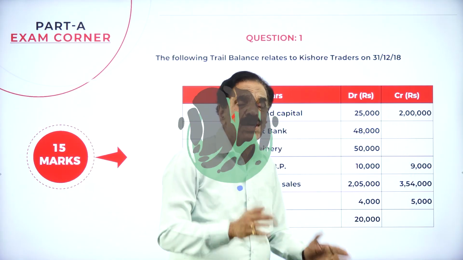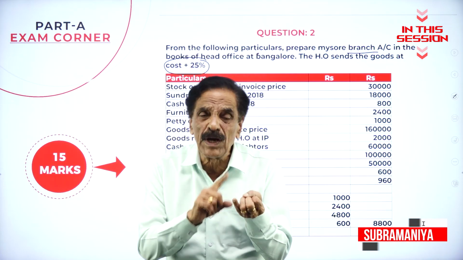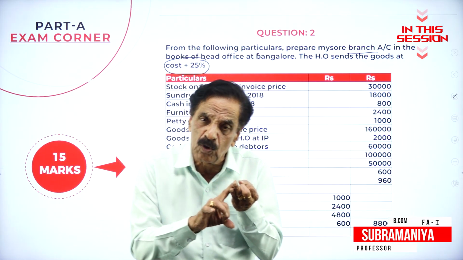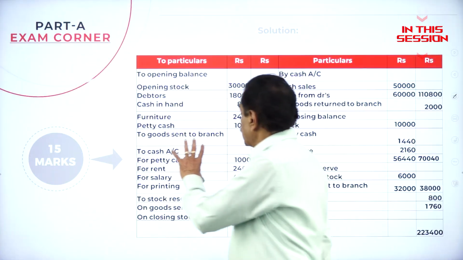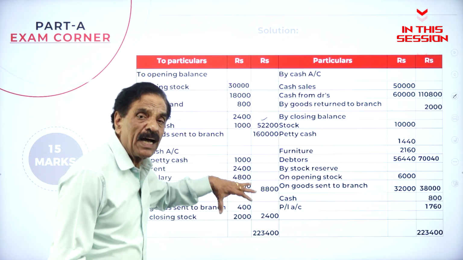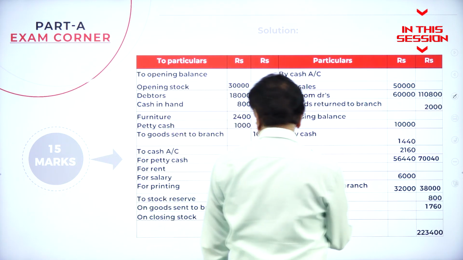Trial balance shows arithmetical accuracy of books of account. Profit includes one on opening stock, one on closing stock, one is goods sent to branch, one goods returned by the branch. These are the expense of the branch met by the head office. This opening balance is the expense of the branch met by the head office.